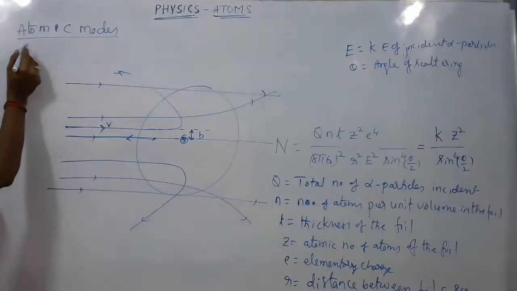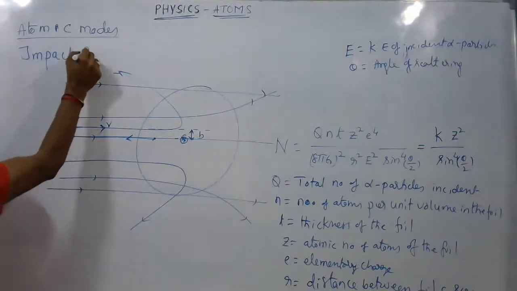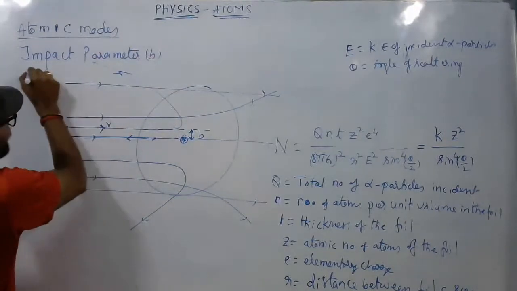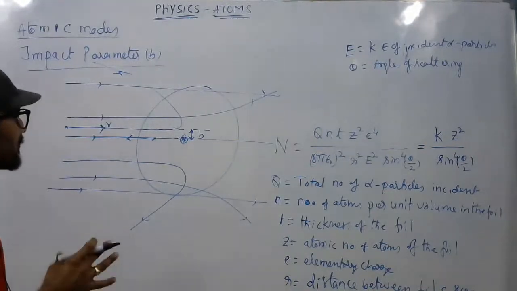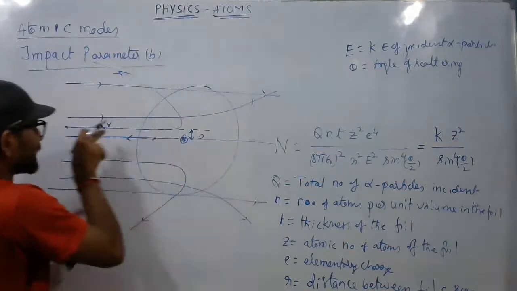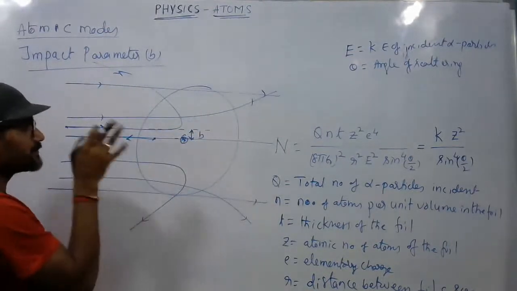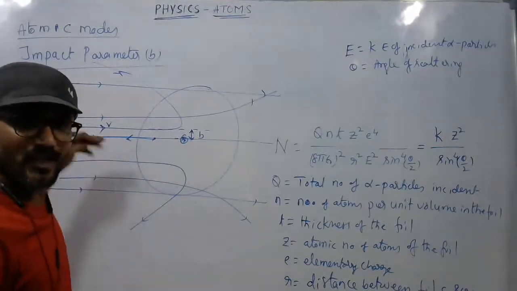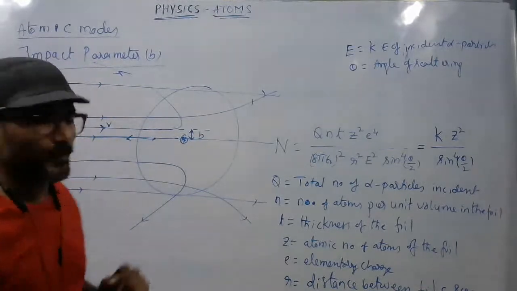Now write down this subheading: impact parameter, denoted by small b. Impact parameter is nothing but the perpendicular distance between the initial velocity direction and the nucleus.